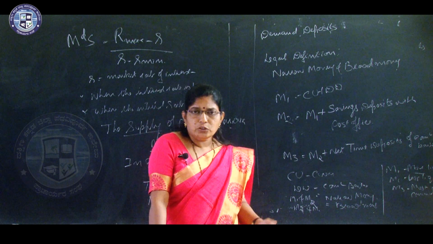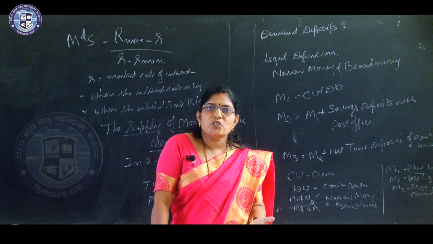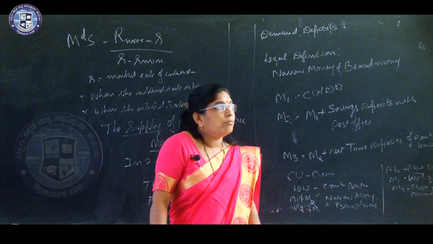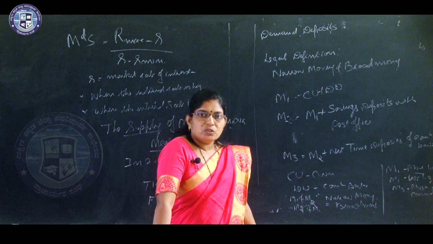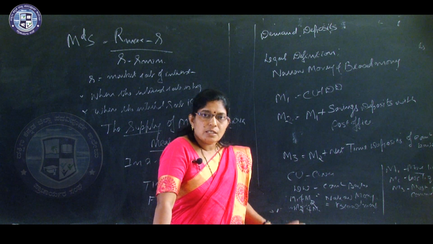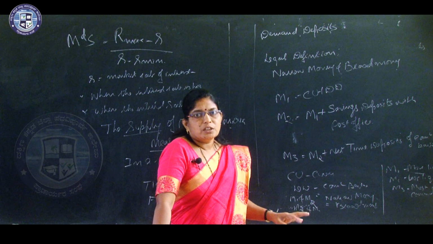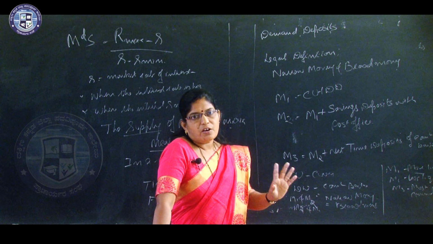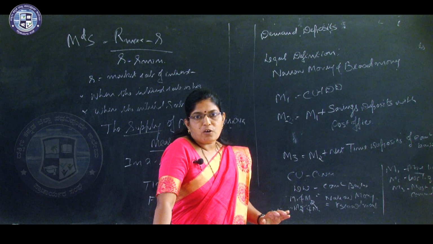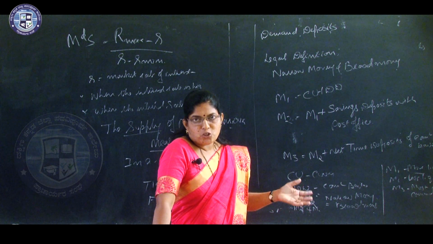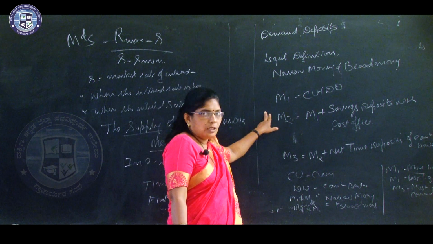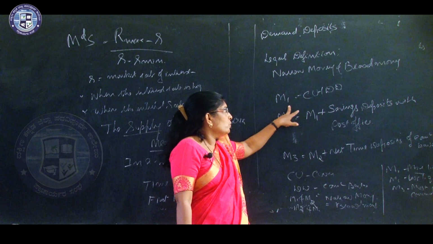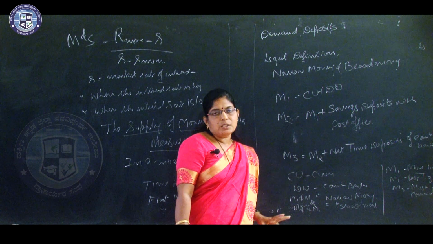According to RBI, the Reserve Bank publishes 4 types of money: M1, M2, M3 and M4. What is M1? M1 is equal to CU plus DD.